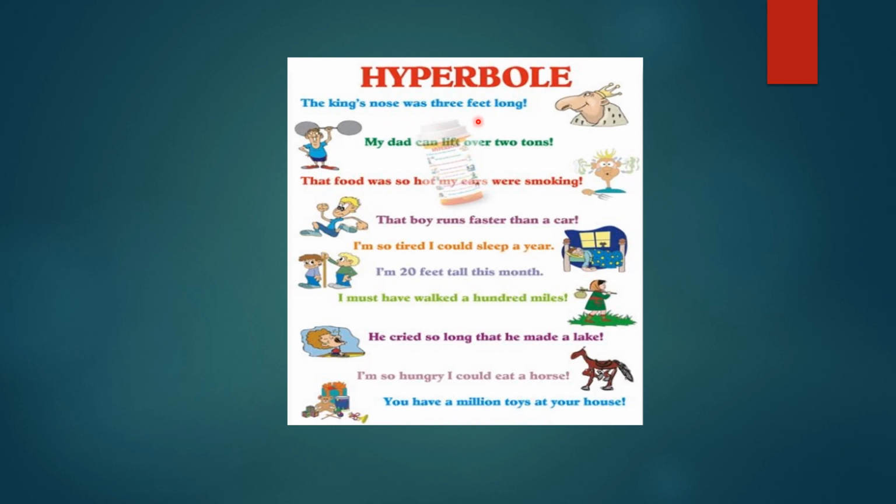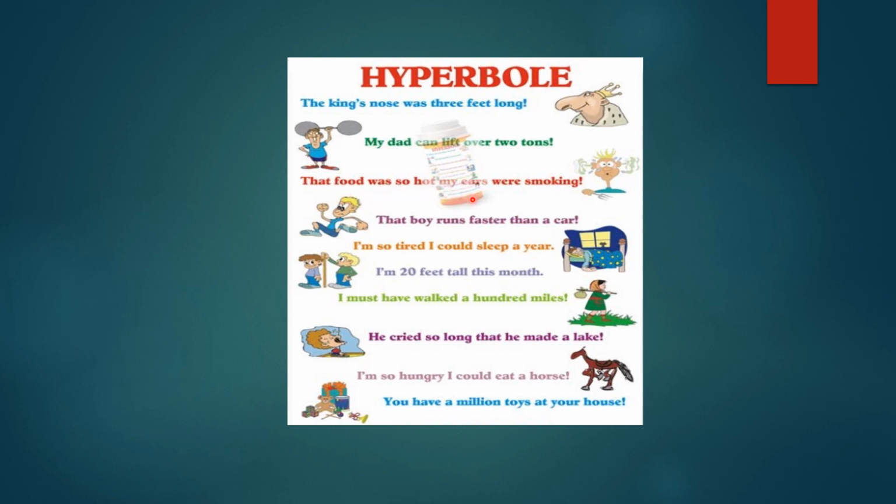Some more examples of hyperbole. The king's nose was 3 feet long. Have you ever seen somebody's nose this long? No. Again, we are exaggerating. My dad can lift over 2 tons. That's a huge amount of load, right? Which anybody's dad cannot lift. But again, we are using overstatement here.